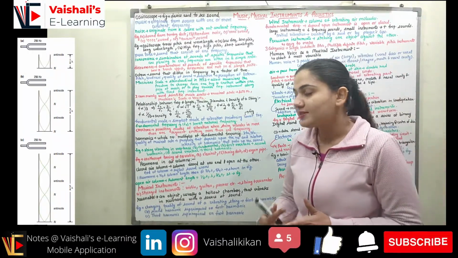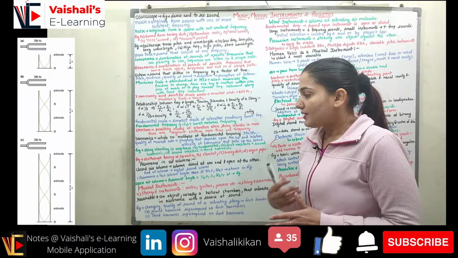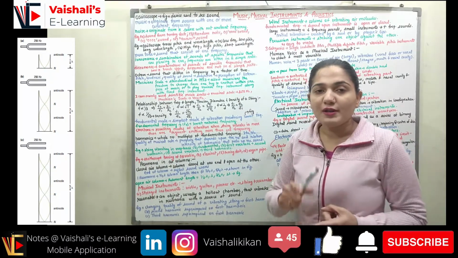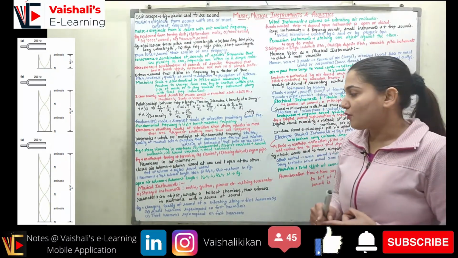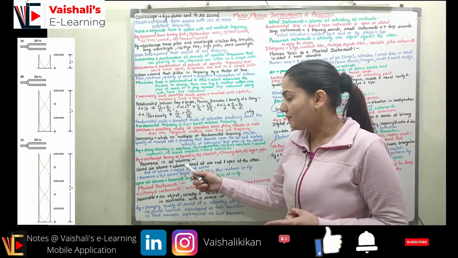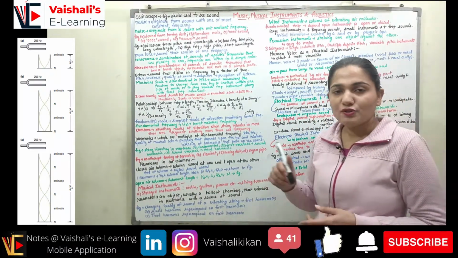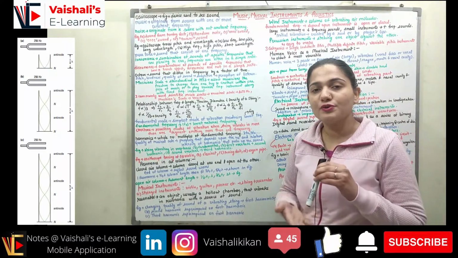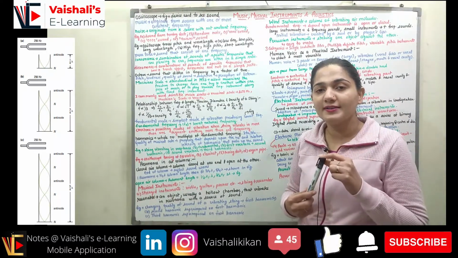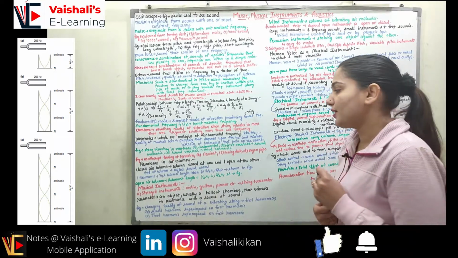Coming to the resonance in the air column. What is the resonance in the air column? First of all, let's understand what is a closed air column. Closed air column is a column that is closed at one end and open at the other end. So if I have a column which is closed at one end but open at the other end, that is my closed air column.